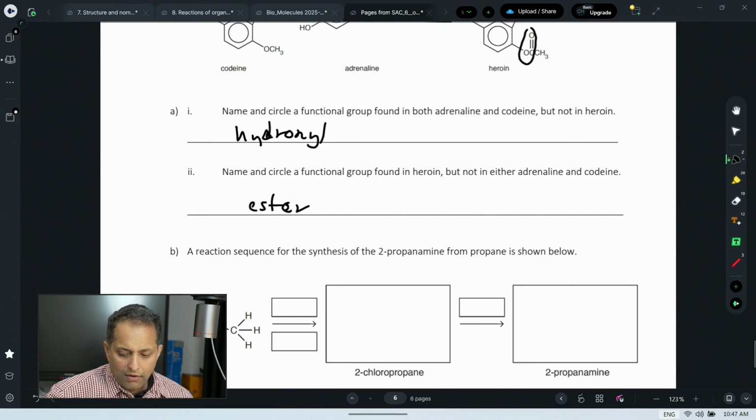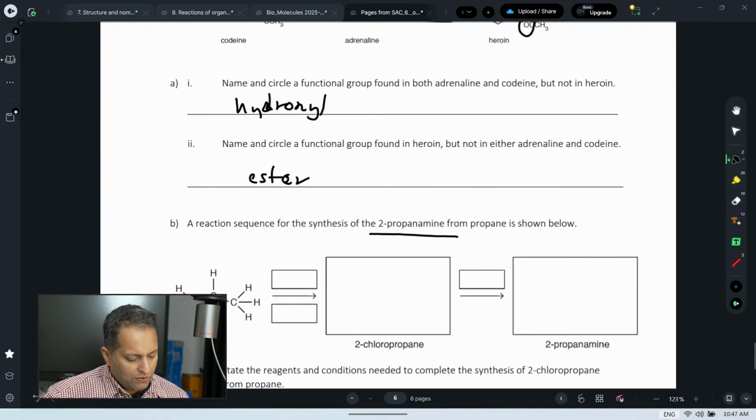Easy. All right. A reaction sequence for synthesis of 2-propanamine. Oh, I don't like the way they named it. I like to say propan-2-amine, not 2-propanamine, which should be okay, but propan-2-amine. All right. So what are we doing here? If you are going to make amine, you are starting with alkane, man. Alkanes, boring molecule. What do you need to do with the alkane? You need to get it excited. How do you get an alkane excited?